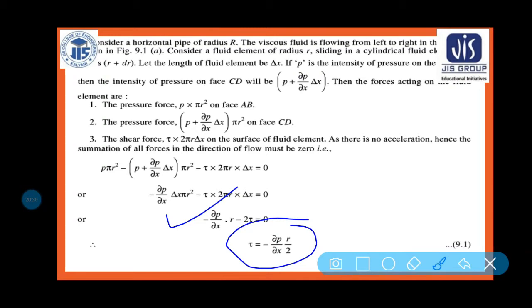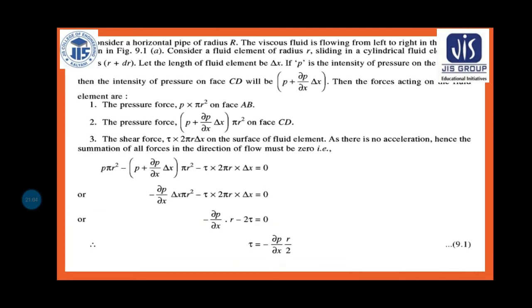This amount of shear stress is experienced on the strip. So it basically depends upon the radius of the circular pipe and the change of pressure with respect to distance. As we can see from this equation, as we are changing the pressure, or the fluid is traveling from one point to another point, we are getting some negative value for the shear stress.